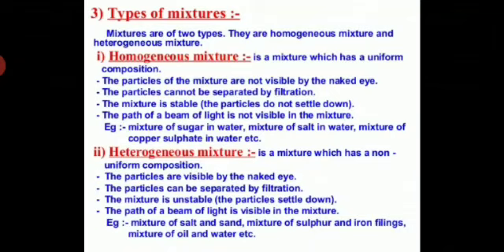What are examples of heterogeneous mixtures? A mixture of salt and sand, a mixture of sulfur and iron filings, a mixture of oil and water. In other words, we can say they are immiscible. A heterogeneous mixture is immiscible, not miscible, and a homogeneous mixture is miscible. So a mixture of two immiscible liquids is also heterogeneous, and you can take the example of oil and water.